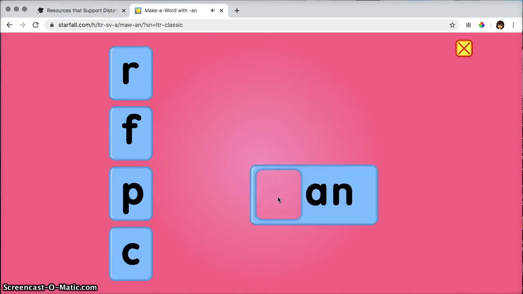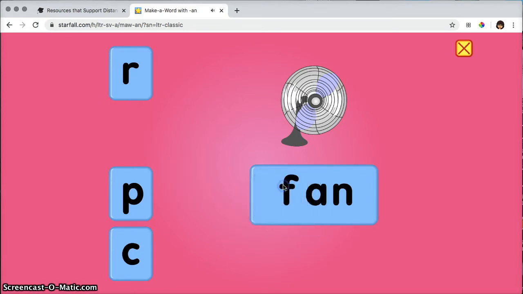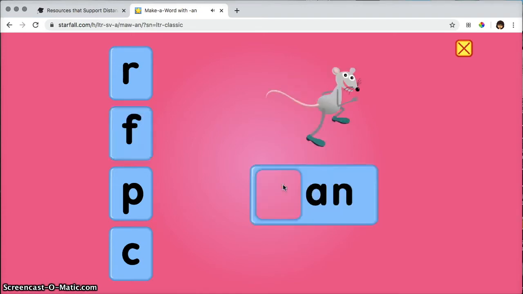Can, fan. Now if I do the wrong one, it just pops it back until I get the right one. Fan, ran.